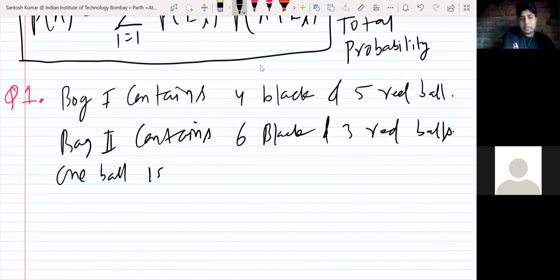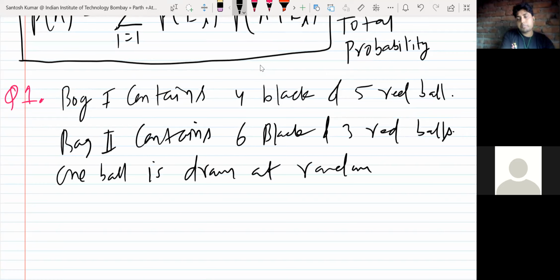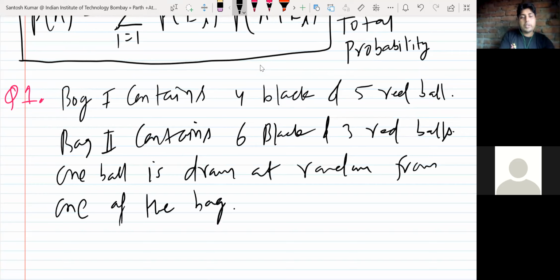One ball is drawn at random from one of the bags. Okay, so you are drawing one ball from one of the bags. So actually bag is not selected. So first you have to select the bag. So you have two choices. Either you can select first bag or second bag. Then you will draw one ball. So one ball is drawn at random from one of the bags.